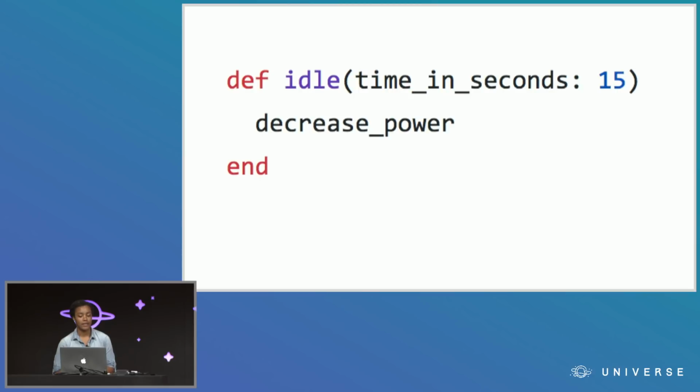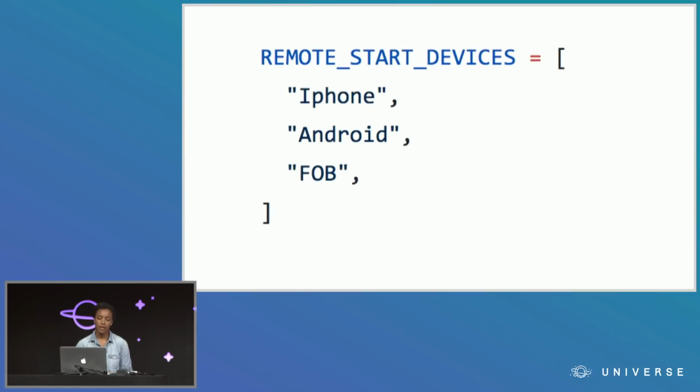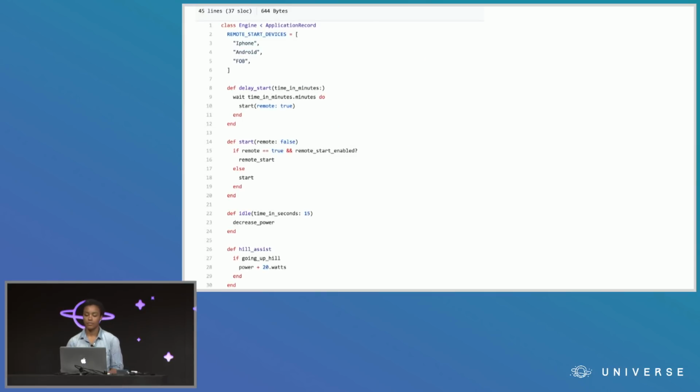An idle method that decreases the power output of the engine. And a hill assist that increases the power output when you're going up hills. And then we just define some devices that are allowed to start the engine remotely. Seems reasonable. But this class has been seeming a little off to me.